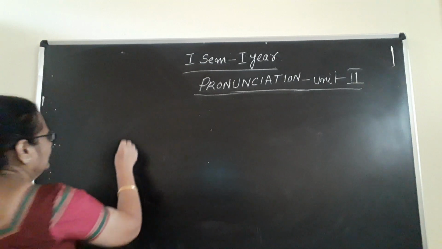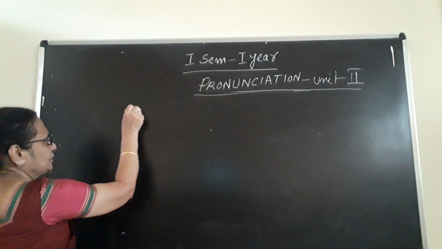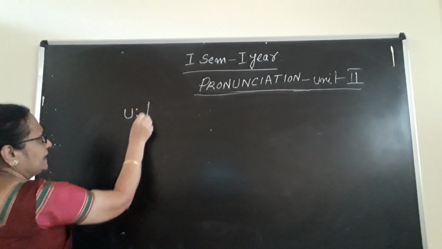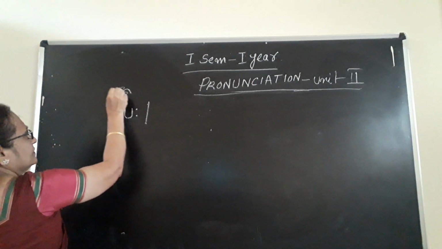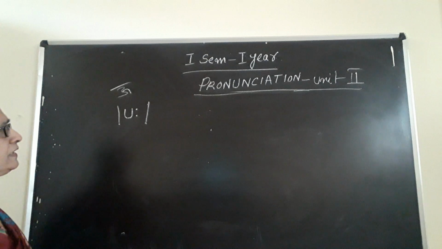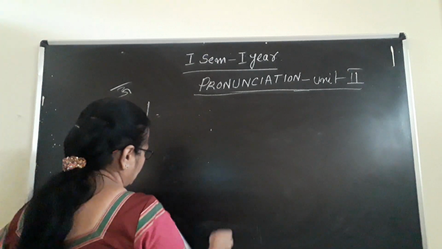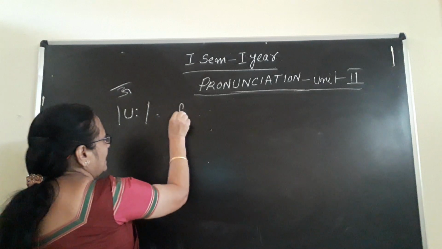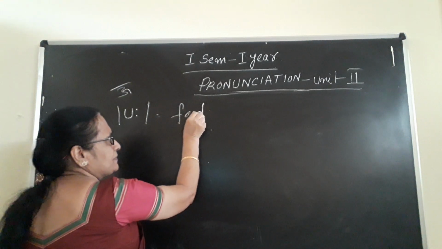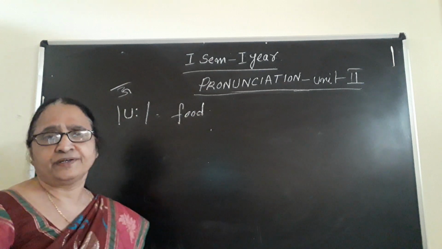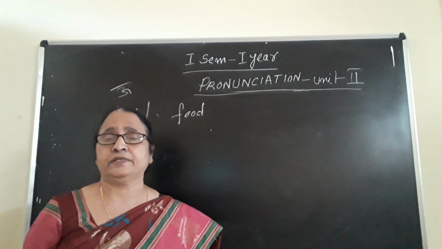Then U. How will you write U? You write U, and after that put two dots, it will become U. In Hindi I am writing here like this. U sound. And with U, what is the example from your textbook? See, F-O-O-D. Don't say F-O-O-D. It is actually pronounced as food. It is actually not food. It is food.